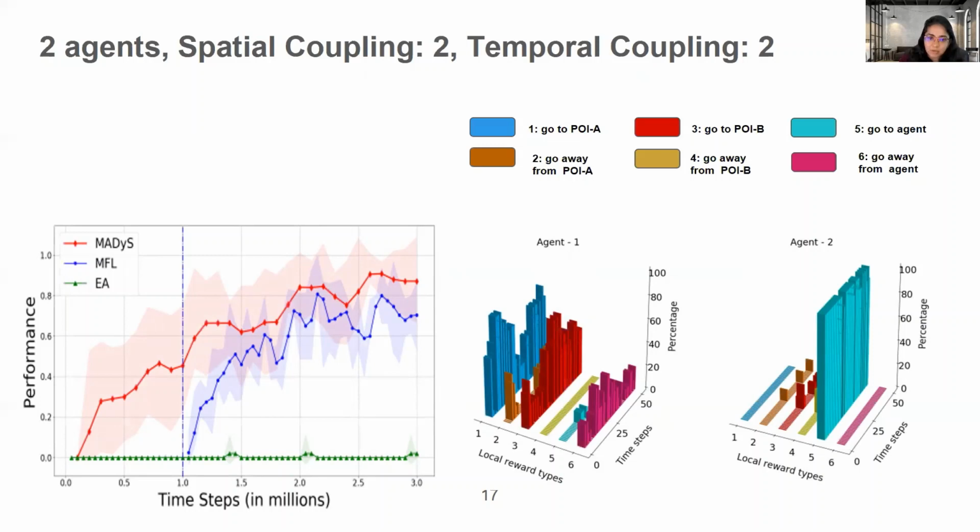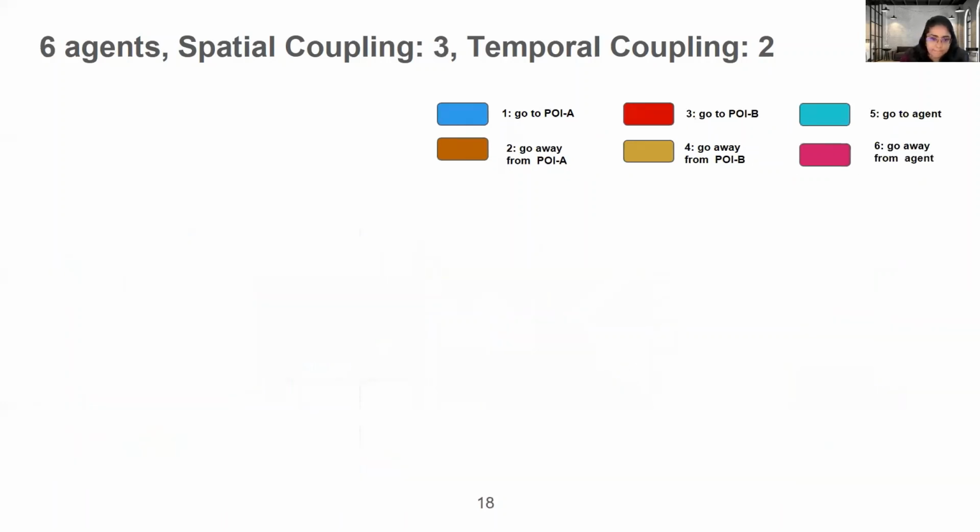So now we see that MAEDyS again outperforms MFL and CCEA, and we see the distribution of reward selection. Agent 1 selects go to POIA followed by go to POIB, which makes sense. And agent 2 selects go to agent always throughout the episode, which also makes sense because agent 2 is trying to form a team, or it's trying to be as close as possible to agent 1 so that they can form a team of 2 and then visit POIA followed by POIB. So this is also consistent with our understanding of the task, and this makes it quite explainable.